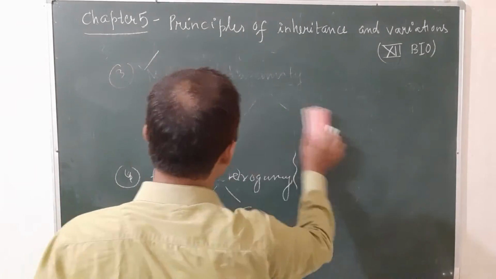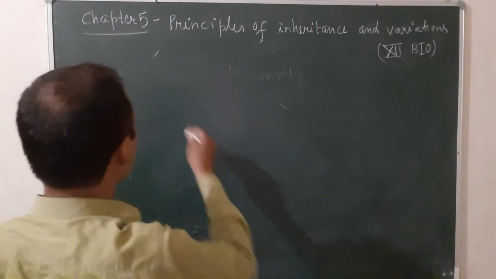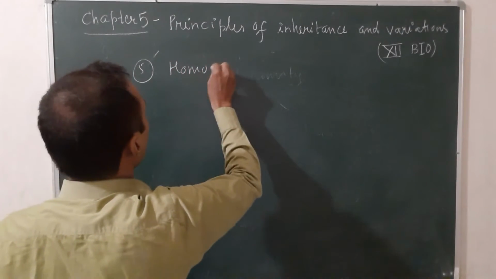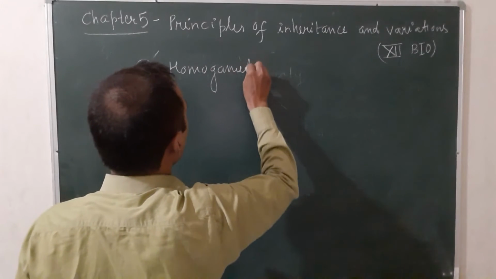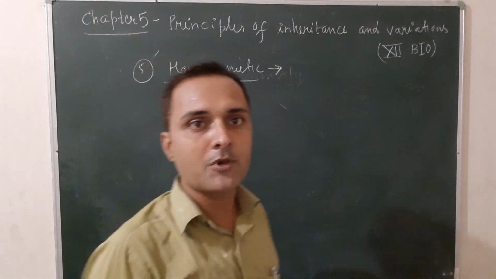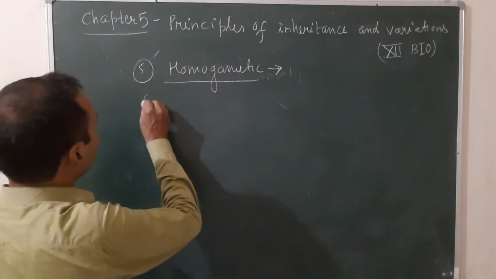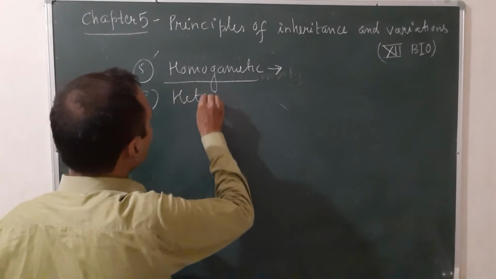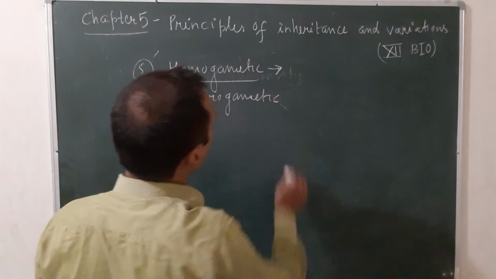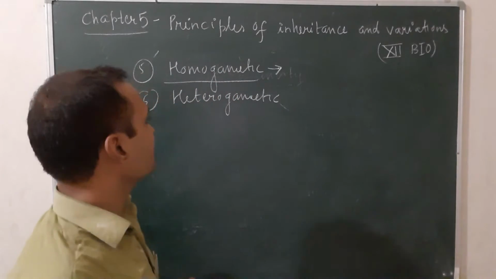What are homogametic and what are heterogametic? Fifth, what are homogametic? An individual that produces only one type of gametes is known as homogametic. Next, what are heterogametic? An individual that produces two different types of gametes is known as heterogametic. An example of homogametic is the human female, and an example of heterogametic is the human male.